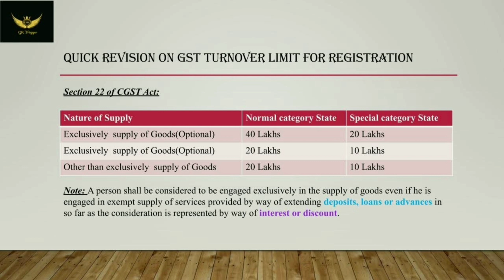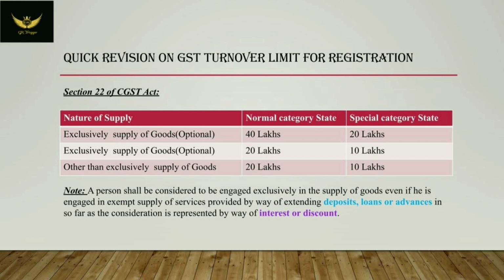In this video, we are going to have a quick revision on GST turnover limit for registration. For exclusively supply of goods, the central government has given an option for normal category states to choose either 40 lakhs or 20 lakhs for GST registration. And for special category states, they have given option to choose either 20 lakhs or 10 lakhs for GST registration. Apart from exclusively supply of goods, the turnover limit for normal category states is 20 lakhs and for special category states it is 10 lakhs.